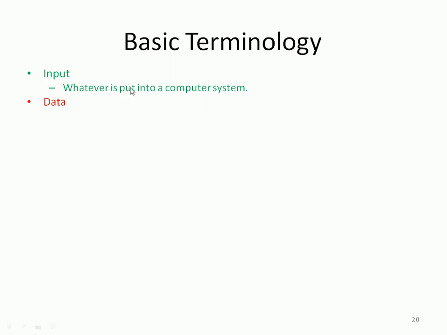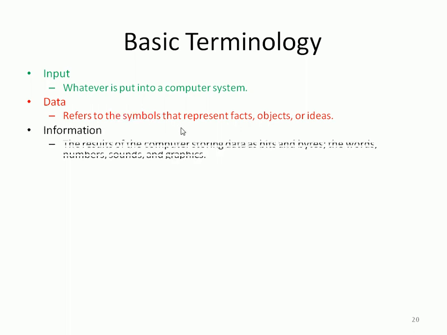What is put into the computer system? We can input data. Data may be numbers or alphanumeric characters, maybe some pictures, or signals, or some current, or some energy also, right? So that is the input. Data refers to symbols and facts, and from the raw data we can construct information. We can get some information from the computer or put it into the computer, such as sounds, graphics, or maybe objects.